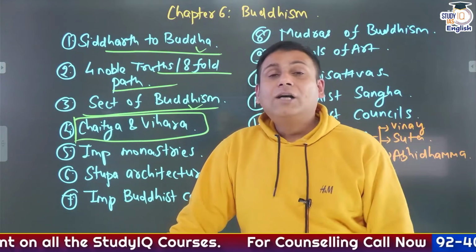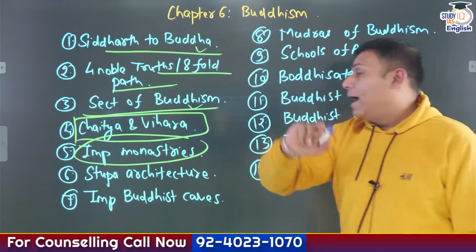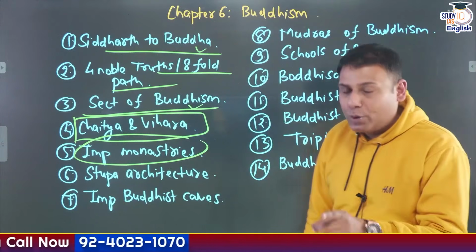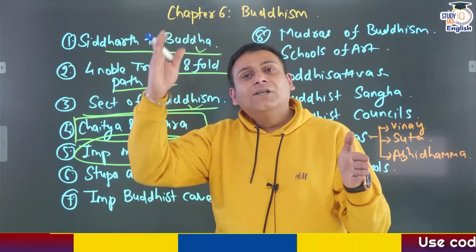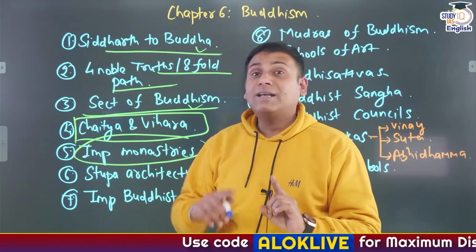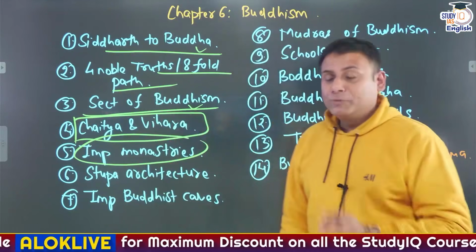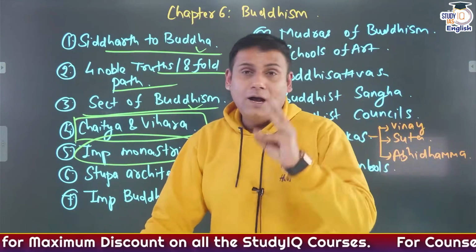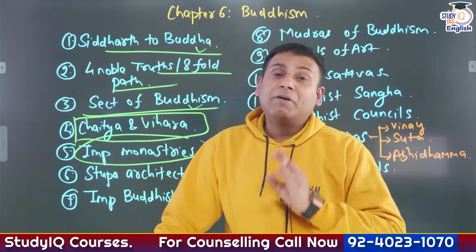UPSC has also asked a question on different monasteries and their locations. Specifically, UPSC has asked a question in the form where on one side they have mentioned the monasteries, on the other side they have mentioned the locations. Which among the following monasteries are incorrectly matched? Let me give you a small example. Tawang Monastery, Arunachal Pradesh. Tabo Monastery, located in Spiti Valley of Himachal Pradesh.